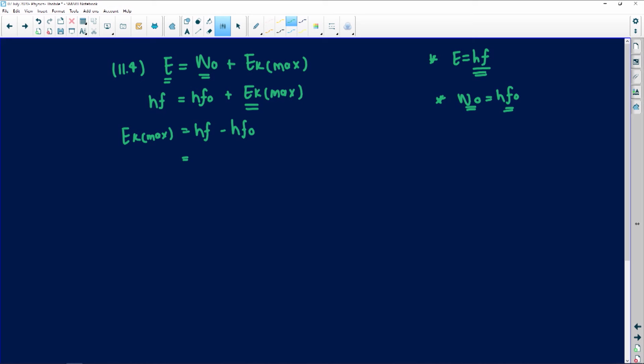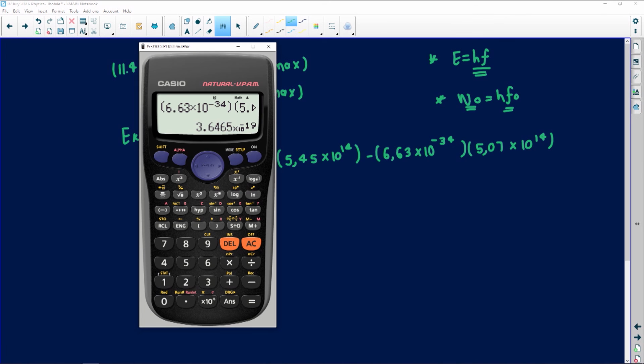Now I'm going to plug in everything that I'm given. Remember, h is a constant, which is 6.63 times 10 to the negative 34. My frequency for cesium was given as 5.45 times 10 to the 14, subtracted by h, the constant 6.63 times 10 to the negative 34, times my threshold frequency for cesium, given as 5.07 times 10 to the 14. Now, very easy, just mathematics. We're going to put this in our calculator.